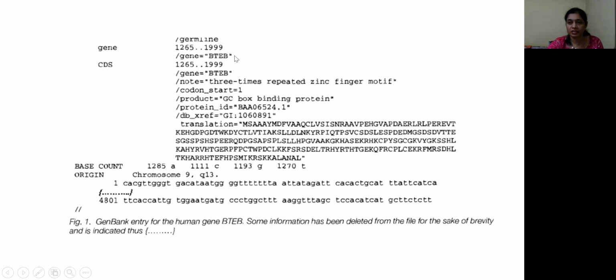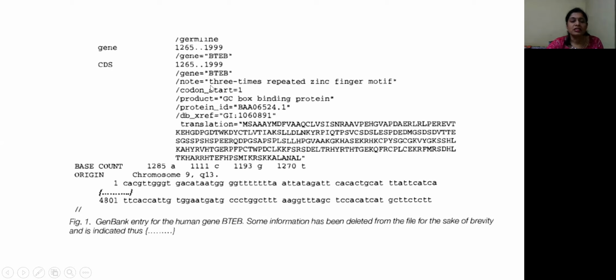Say for example, if the gene consists of several exons intervened by introns, in that case we will mention one exon sequence, comma, then exon 2, comma, exon 3, and it goes on like this. But in this example, there is only one coding sequence, which is indicated here.